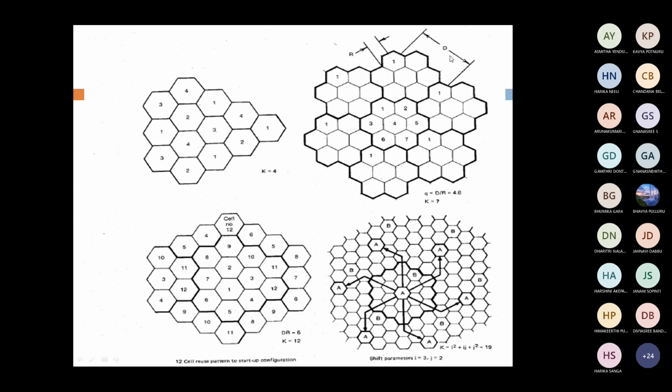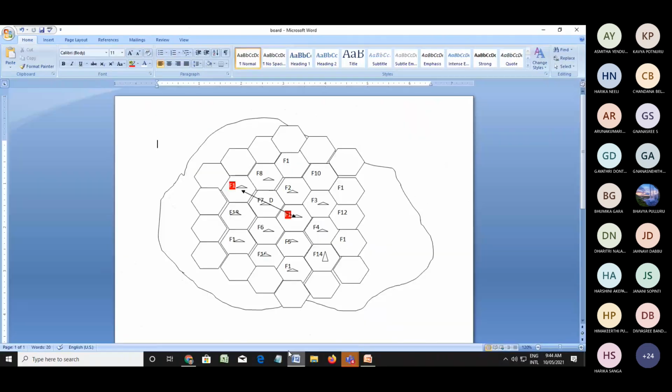See this one, capital D is the frequency reuse distance. These are two co-channels used with frequency 1. The distance is called the frequency reuse distance. Now we are discussing what is meant by cluster size.